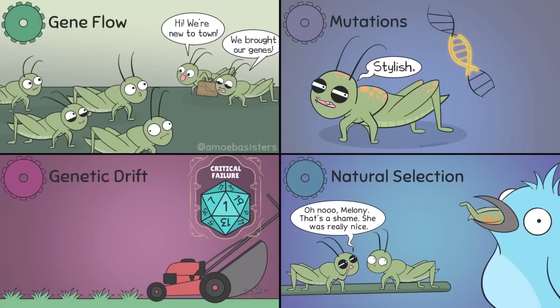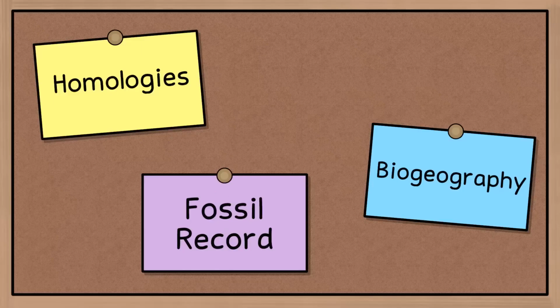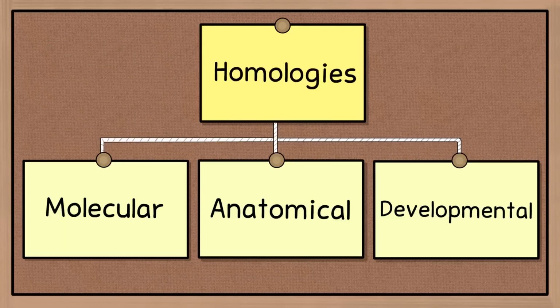So these are mechanisms of evolution as they impact a population's genetic makeup, and the genes passed down can code for inherited traits. Evolution doesn't necessarily result in a new species, but it can. More about that in our speciation video. Evolution has multiple lines of evidence. Let's explore some now. So first, homologies.